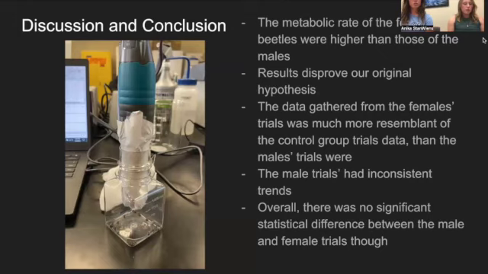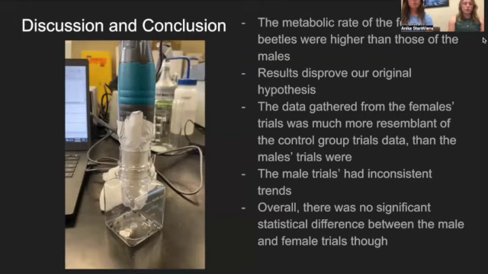But even though this was true, the female bean beetles had a higher metabolic rate in the end, because of the higher CO2 production, so the female bean beetles were more efficient in converting the nutrients in the beans in their food source into energy that they can use.